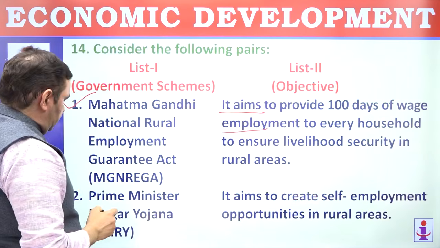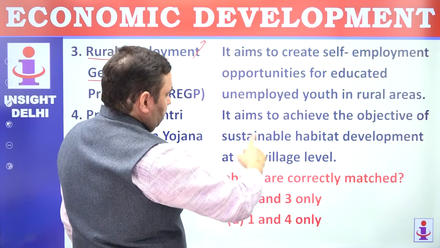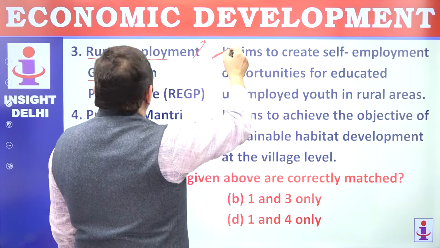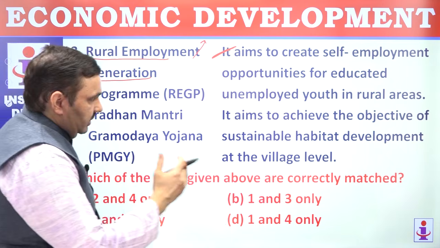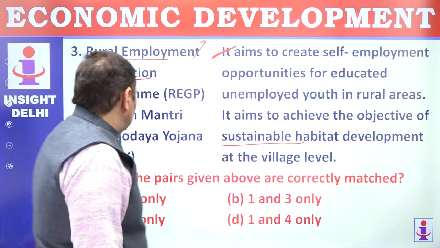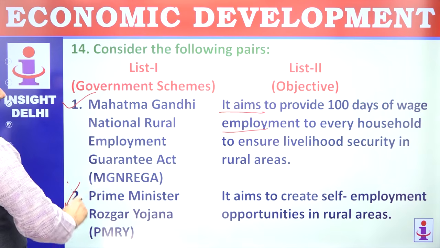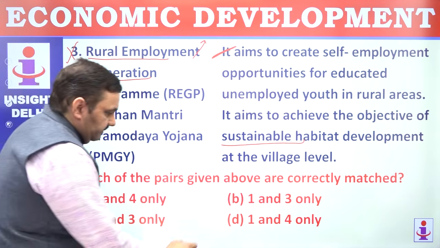Pradhan Mantri Rozgar Yojana, it aims to create self-employment opportunity. This is for number 2. And number 3, Pradhan Mantri Gramodaya Yojana. This aims to create sustainable development, is a part of Gramodaya Yojana. So 1 and 4 are correctly matched. 2 and 3 are incorrectly matched. So how many of the pairs are correctly matched? 1 and 4. Option is D.